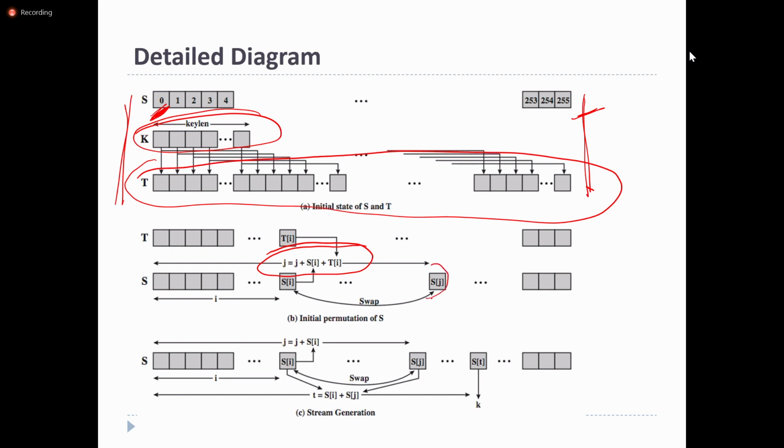Then whatever the j value is, it simply swaps the i value with the j value. S[i] and S[j] will be swapped. That entire thing is called the initial permutation. So swapping will be done.